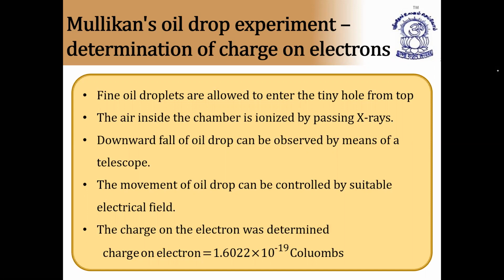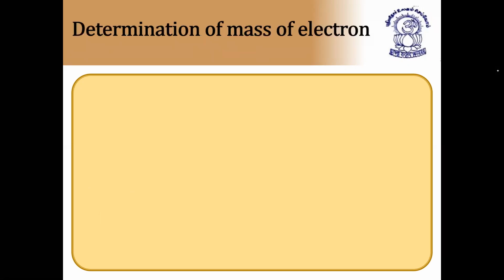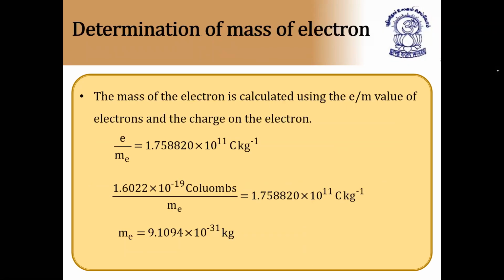So this is called the discovery of the electron by Millikan's oil drop experiment. Next, determination of the mass of the electron. You can see here the mass of the electron is given clearly. The mass of the electron is calculated using the e/m value of the electron and the charge of the electron. So the e/m value, you can see, is 1.75.